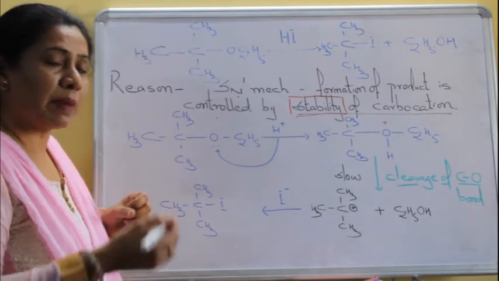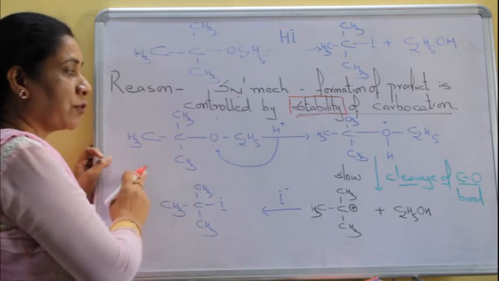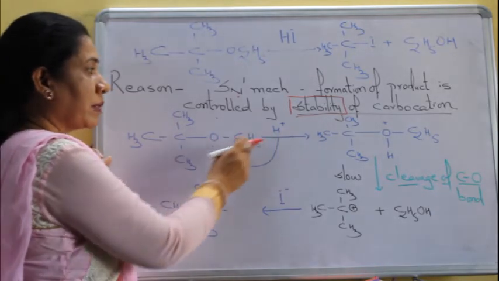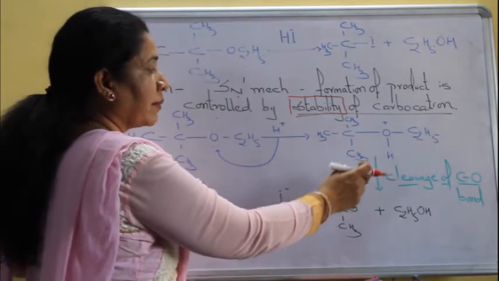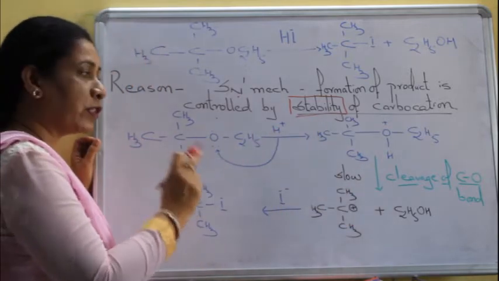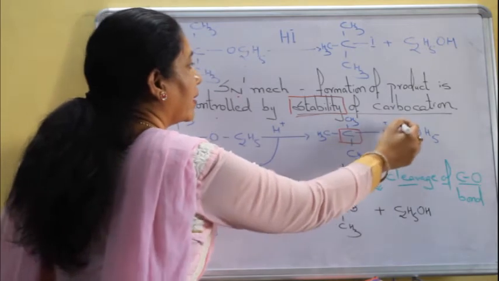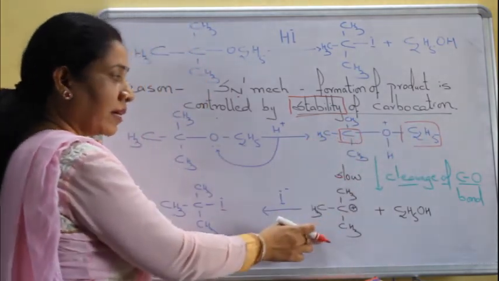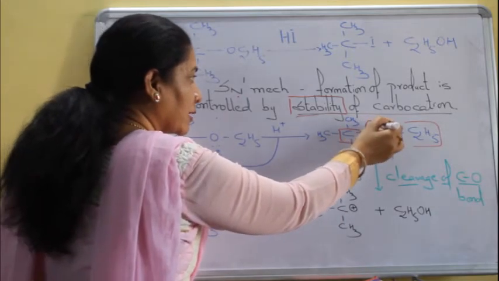So let's see the mechanism, how it happens. The first step is protonation of ether. So oxygen is available with 2 lone pair, H plus attacks on it and we get protonated ether. Second step, the slow step where we have to decide the cleavage of CO bond. Here we have to look for the factor where are we getting the stable carbocation. This part is going to give me a 3 degree carbocation. So this is formed and the bond breaking takes place this way.